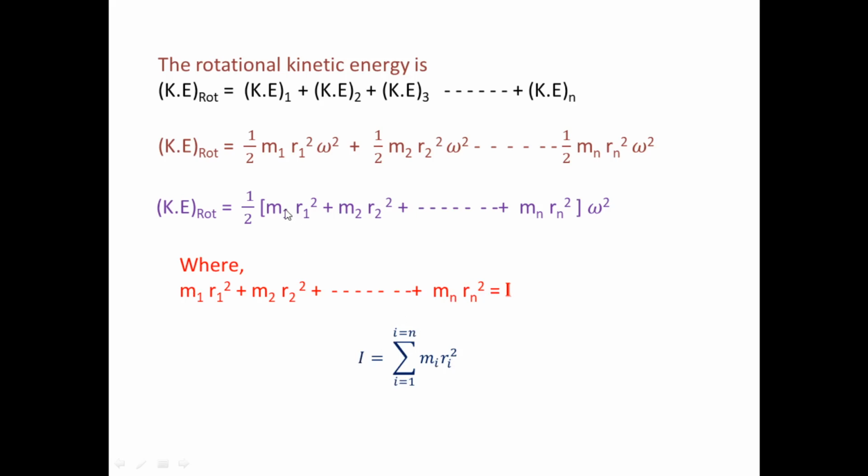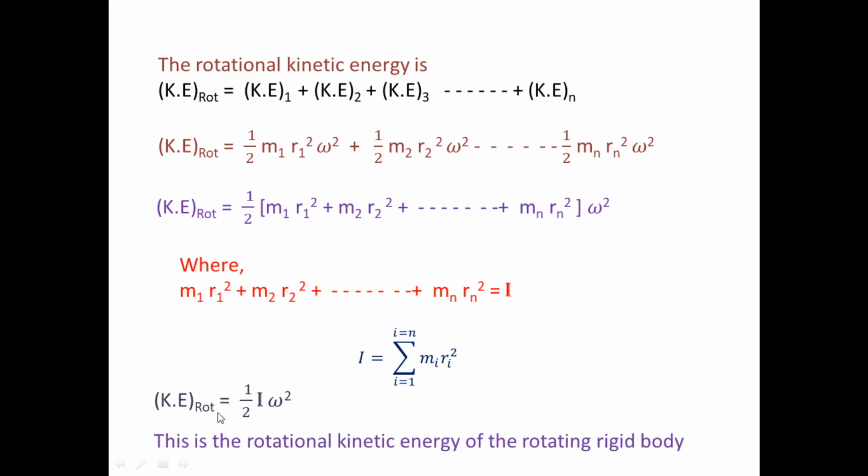When we put the total value in the bracket as I, we simply get the expression for rotational kinetic energy, and this expression is half I omega square. This is the rotational kinetic energy. According to this expression, we get the concept of I, that is moment of inertia.